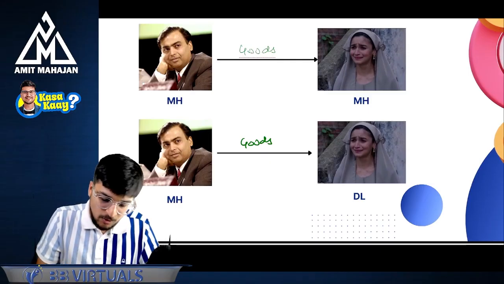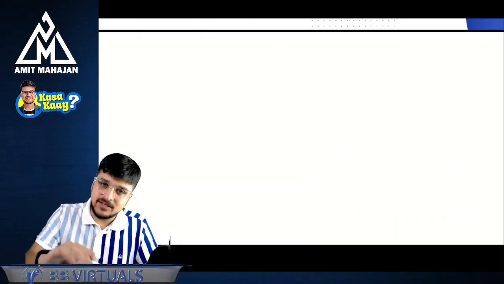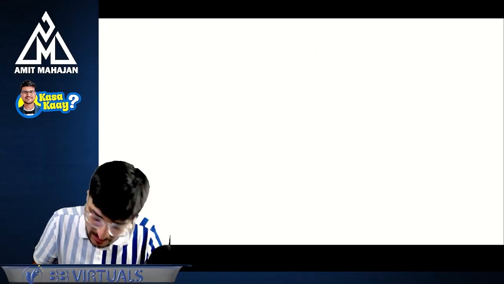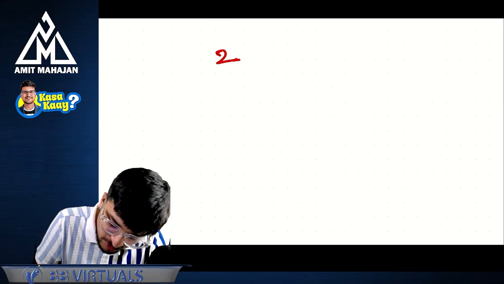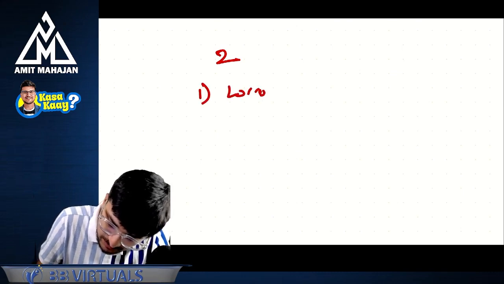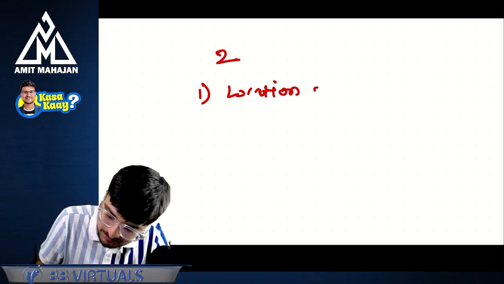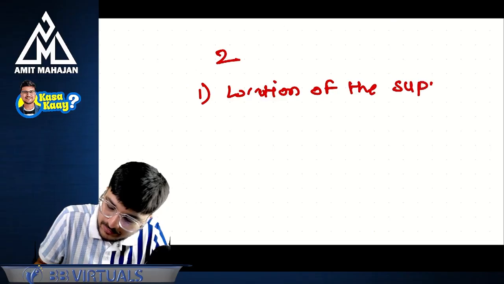Okay. Now, let's understand the provisions of identifying interstate and intrastate transactions. There are two things which you are going to consider. Number one, location of the supplier.